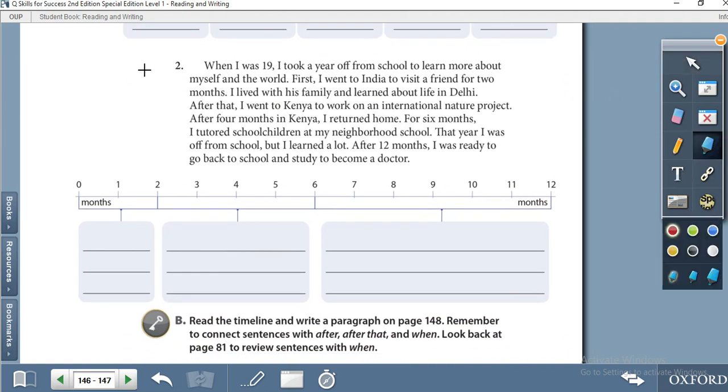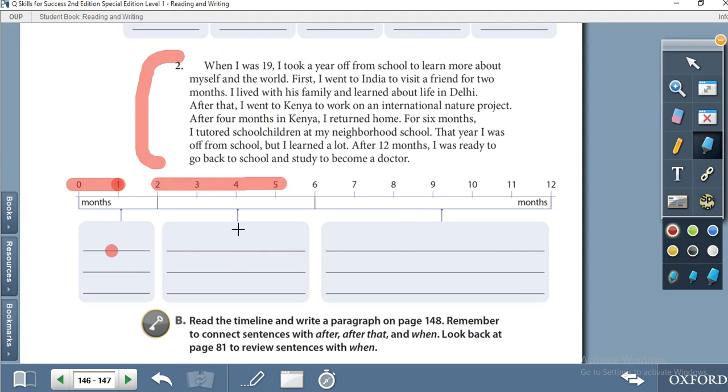It's the same thing, you have to read this paragraph and month. For example, 1 January. Okay, when I was 19, I took a year from school to learn more about myself and the world. First I went to India, visited a friend for 2 months. So first 2 months here, went to India. Then I lived with his family, learned about his life in Delhi. After that I went to Kenya to work for an International Natural Project for 4 months. So 4 months he worked in Kenya.